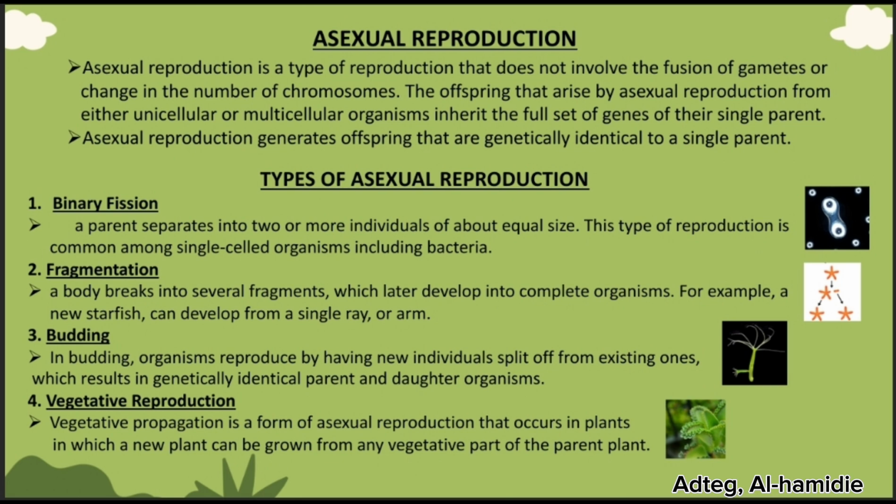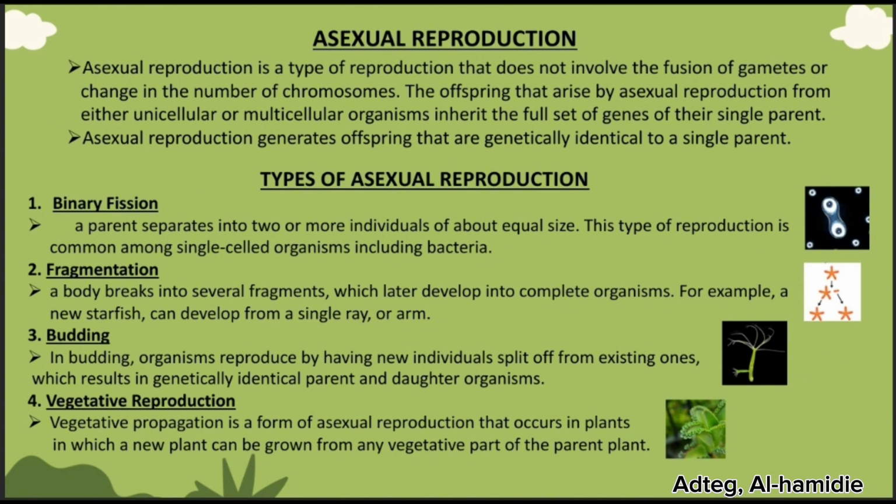The last one is vegetative reproduction or propagation. Vegetative propagation is a form of asexual reproduction that occurs in plants in which a new plant can be grown from any vegetative part of the parent plant. It means new plants grow from vegetative parts such as stems, roots, or leaves, rather than seeds.